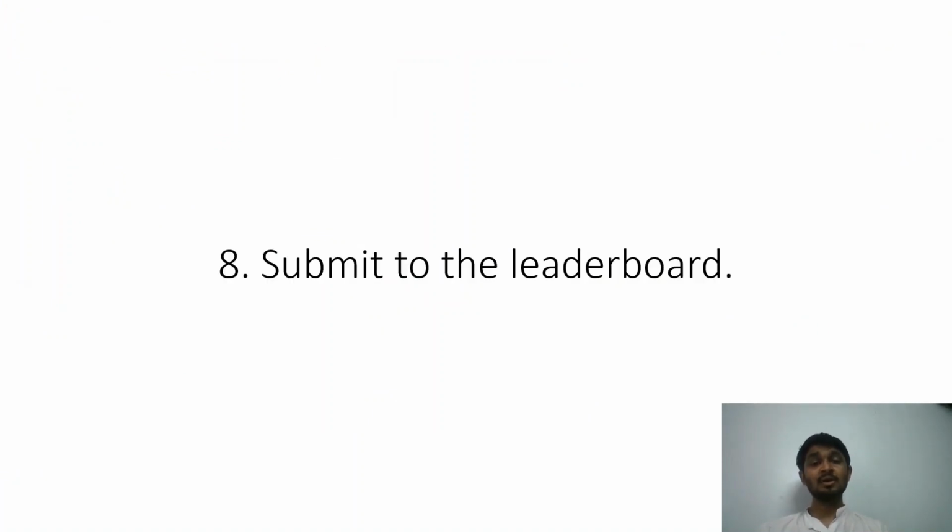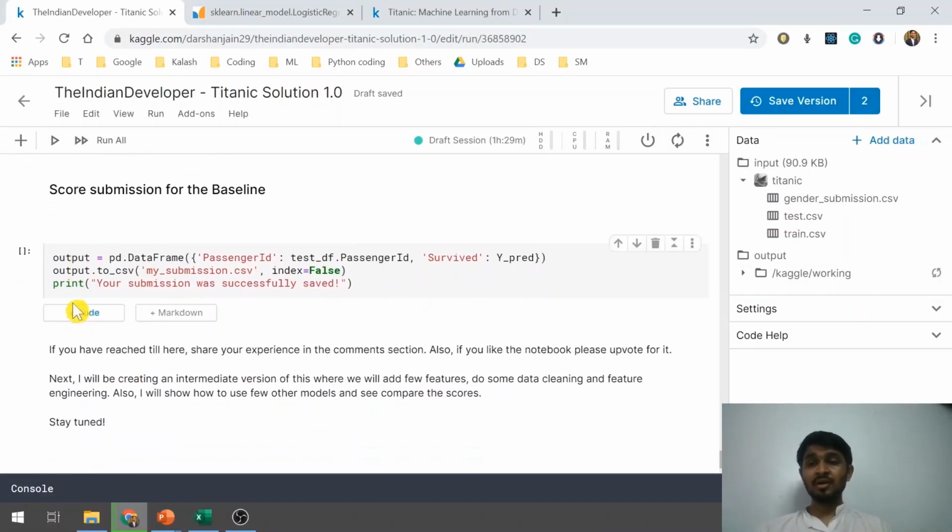Moving ahead, to view your score and see how you've performed on the leaderboard, we will run this part of the code where we use a concatenation function to add the passenger ID with the predicted values that we have generated from the classifier, and then save this in the output variable.